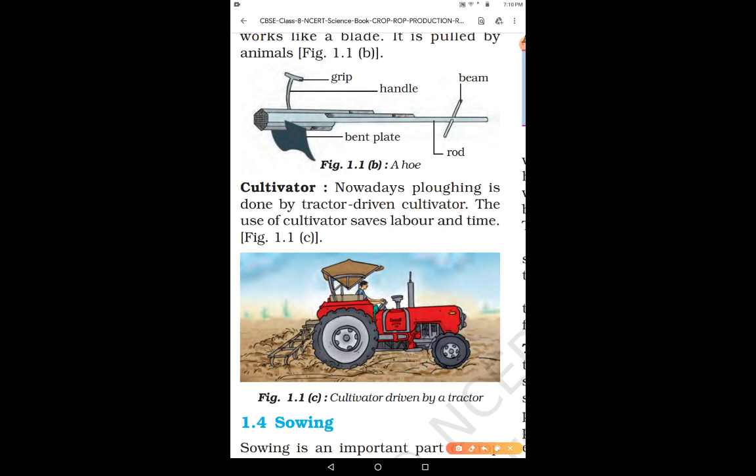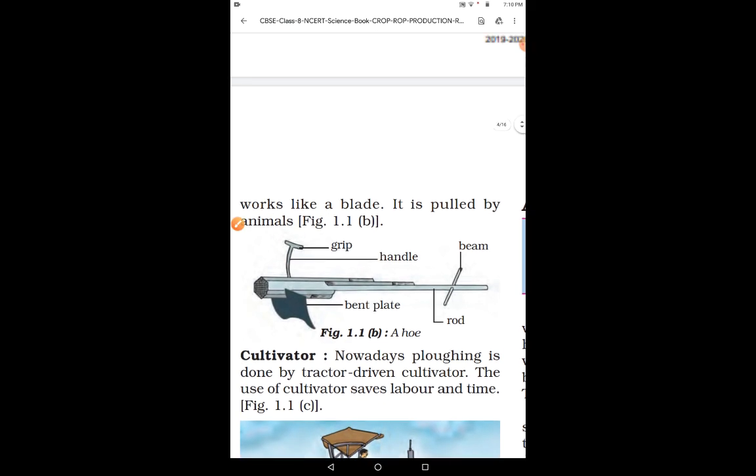But in the plow, a man was also required, and a lot of time is consumed in the plow, and a lot of labor, right? But the cultivator saves the time and labor. So I hope these are very much clear to you, right?